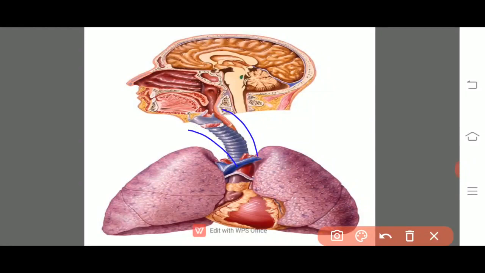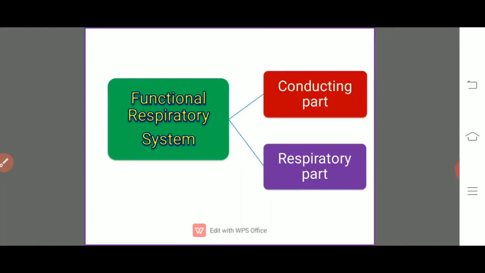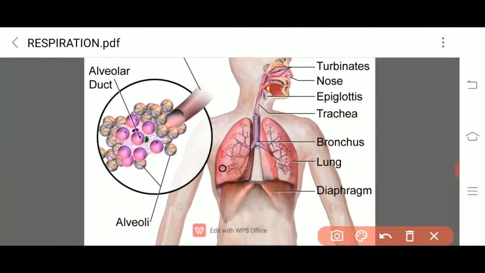They keep the trachea always open, and inside the trachea it is lined by pseudostratified ciliated epithelium, and this trachea gets divided into two branches. Here we will see this is the trachea.